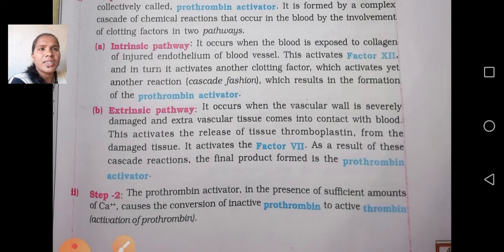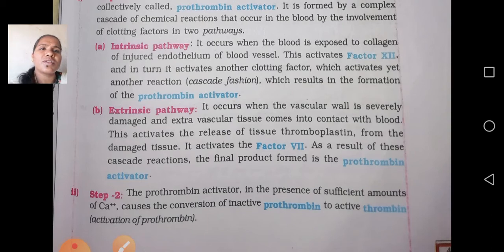So in the intrinsic pathway it activates factor 12, and that is how it forms the prothrombin activator. The extrinsic pathway activates factor 7, and due to that it forms the prothrombin activator. So the two pathways are: intrinsic, inside the body of the blood vessels, and extrinsic, outside the blood vessels. Okay, it is clear.